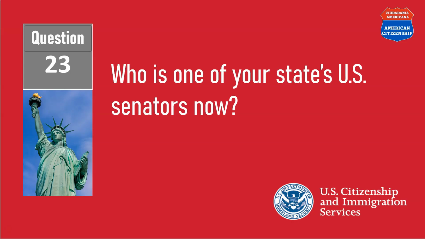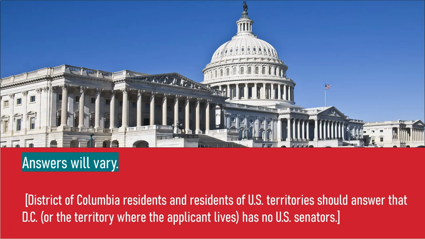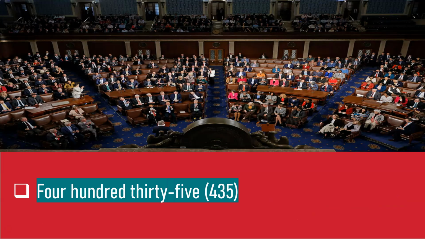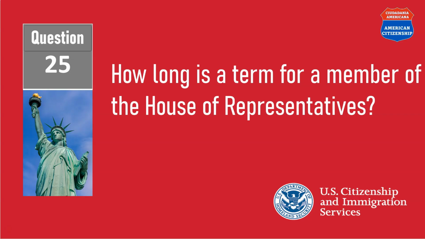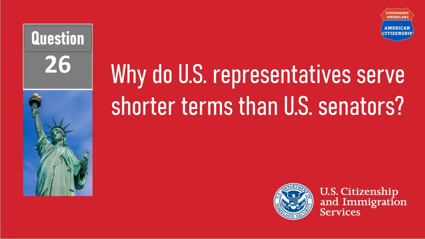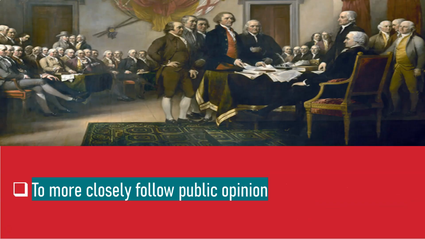Who is one of your state's U.S. senators now? Answers will vary. Please look at the description part of this video for a link to the answer. How many voting members are in the House of Representatives? 435 voting members. How long is a term for a member of the House of Representatives? 2 years. Why do U.S. representatives serve shorter terms than U.S. senators? To more closely follow public opinion.